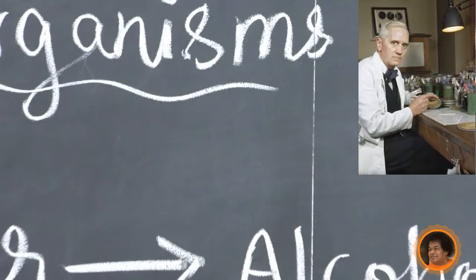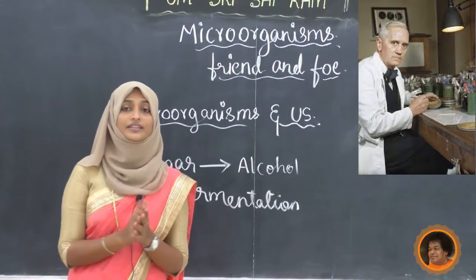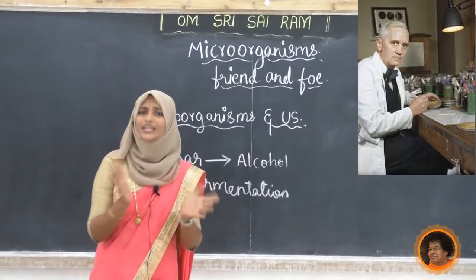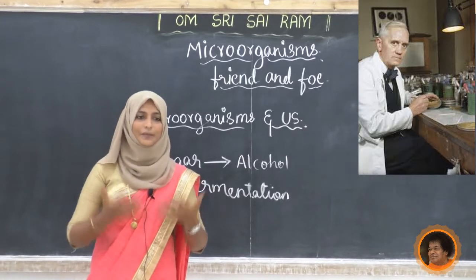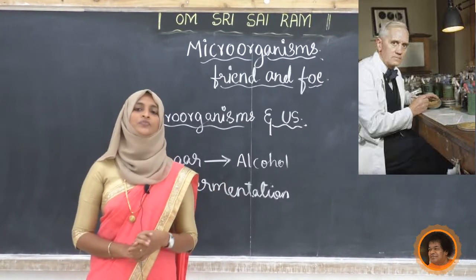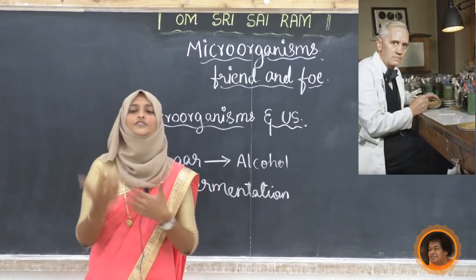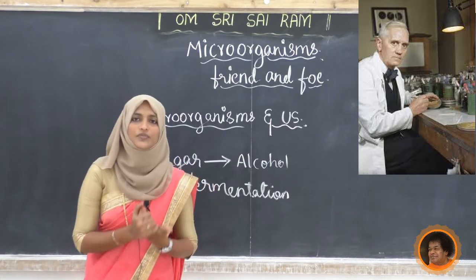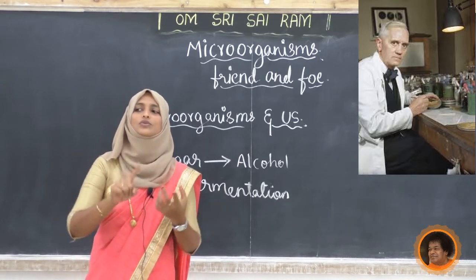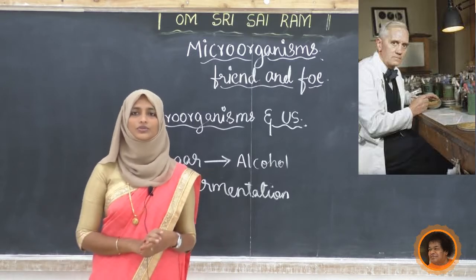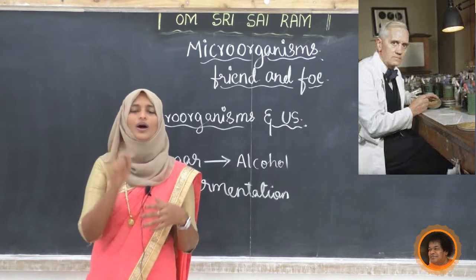At that time he was very surprised and asked, what is this? He didn't know anything; he only knew about bacteria then. He did not know about penicillin or penicillium. After some time, he did not destroy the plate but kept it aside. After 2 or 3 days, he observed the same plate and noticed that there was no bacteria. All the bacteria had died. Why was it so? That was the big question.